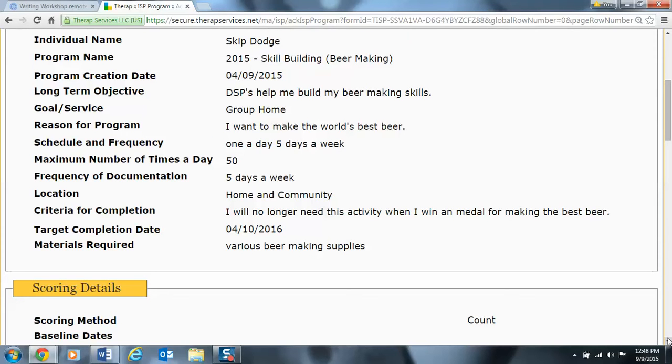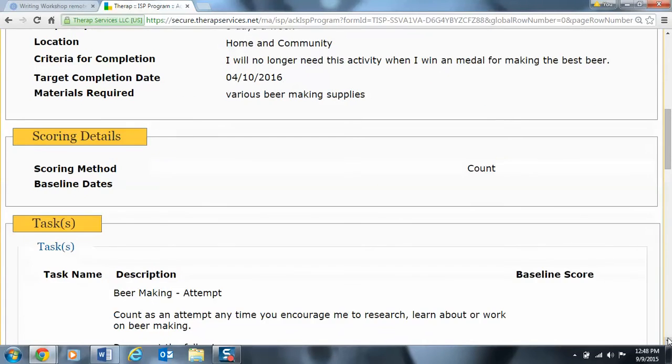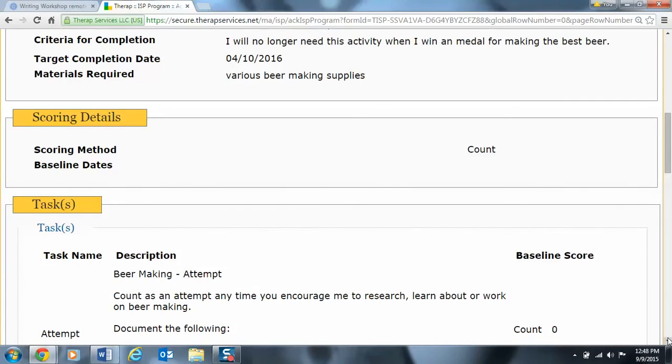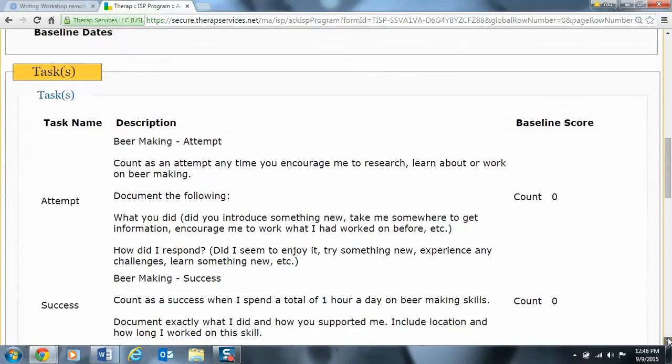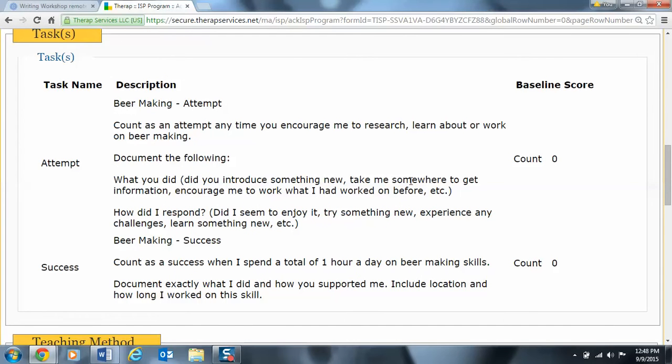You're then going to scroll down and continue to read, and it's going to tell you the scoring method and the baseline dates. And then it's going to tell you the task. The task is really important because it tells us what to count as an attempt and what to count as a success when we're helping assist Skip to build this skill. So what you'll notice here is the beer making attempt. We should count as an attempt anytime we encourage him to research, learn about, or work on beer making.